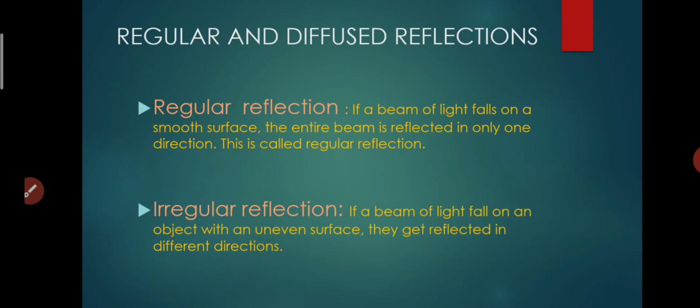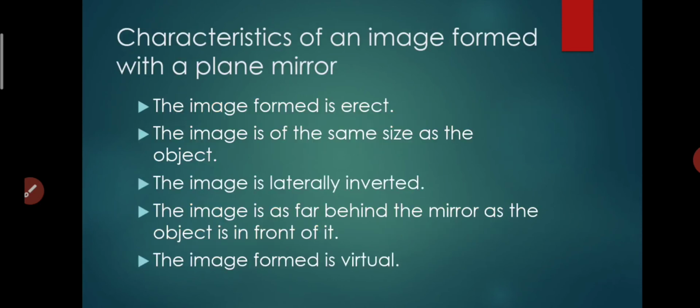Now, what is irregular reflection? Irregular reflection is when a beam of light falls on an object with an uneven surface. We have seen that the surface is rough. So when the incident ray strikes the rough surface, the rays get reflected in different directions, or scattered in different directions. So this is the definition of regular and diffused or irregular reflection.